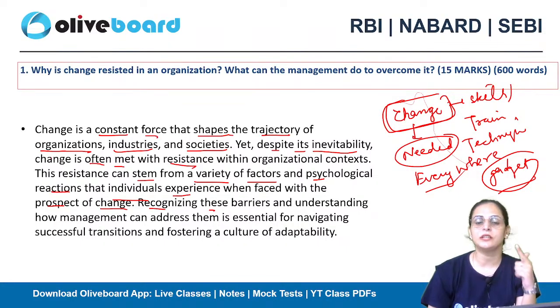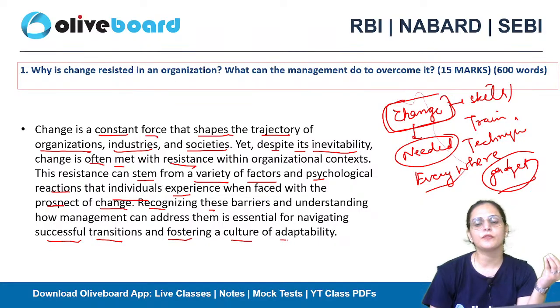The organization needs to recognize the barriers, like what are the points where we are lacking, and understand how management can address them. It's very essential for navigating a successful transition and fostering a culture of adaptability.